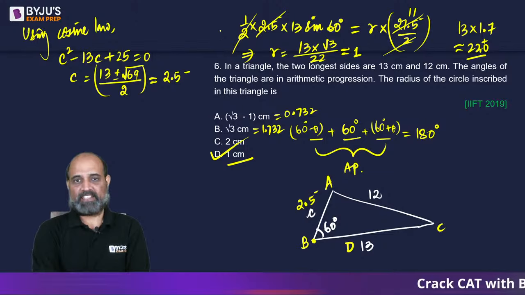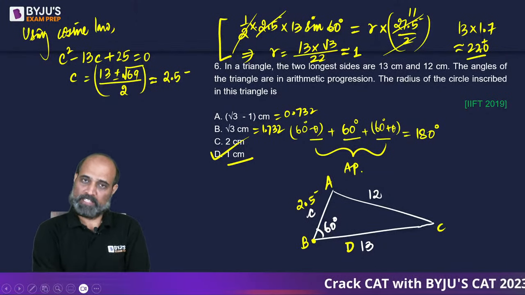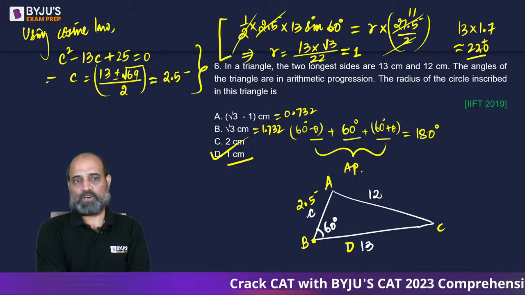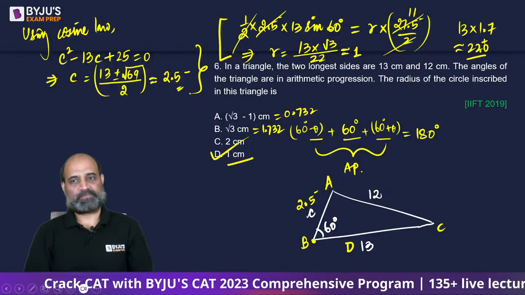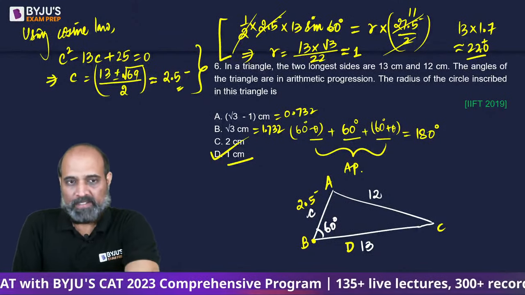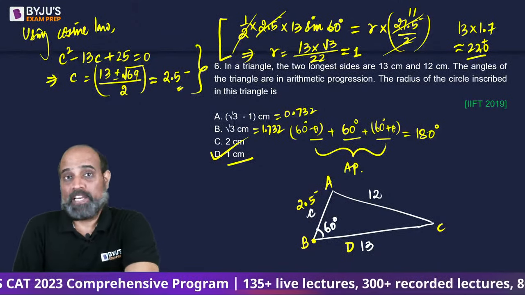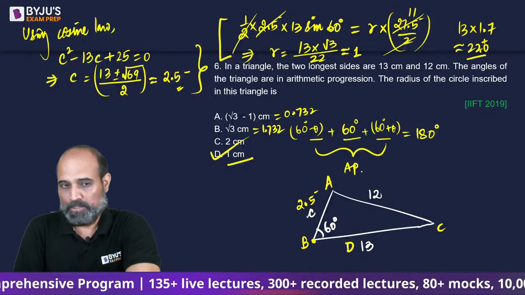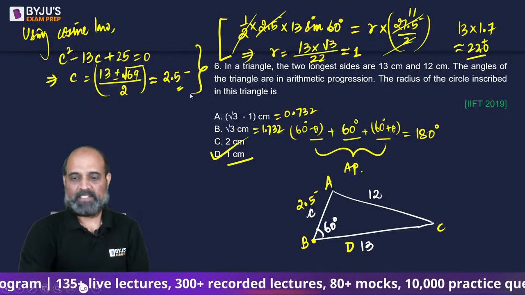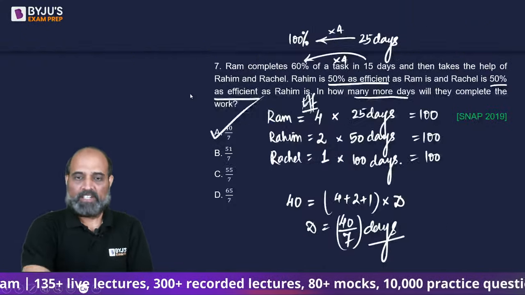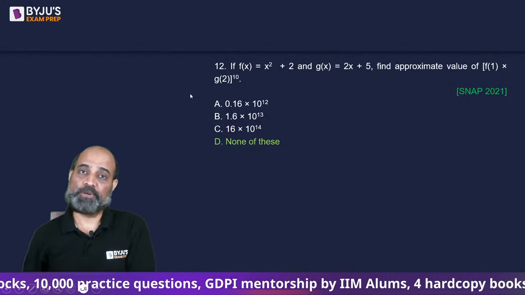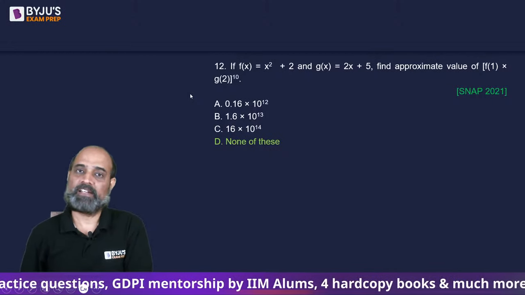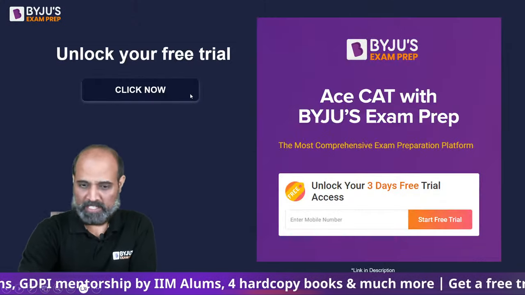I do not see any other approach than to equate the areas with R into S and solving this quadratic to get the value of C, that too approximately. But without cosine rule or sine rule, I don't believe you will be able to solve it. Okay? Fine then. So that's all. Now you guys don't have to deal with IIFT questions this year at least. So do make sure that you look into XAT, SNAP, NMAT questions of previous years, because those exams will anyways happen, right?